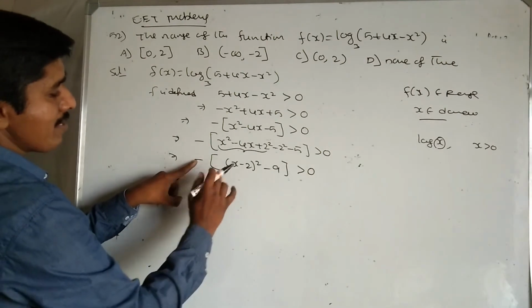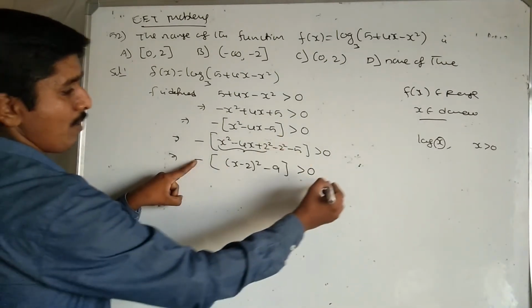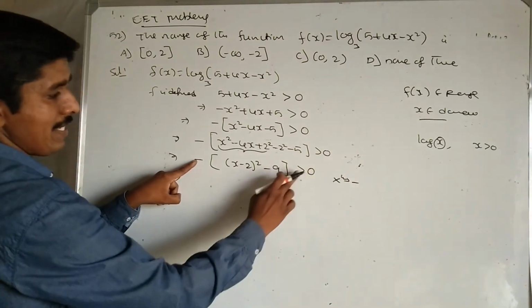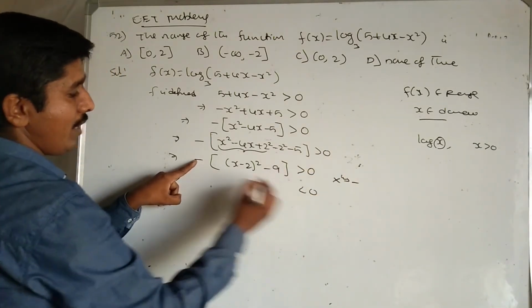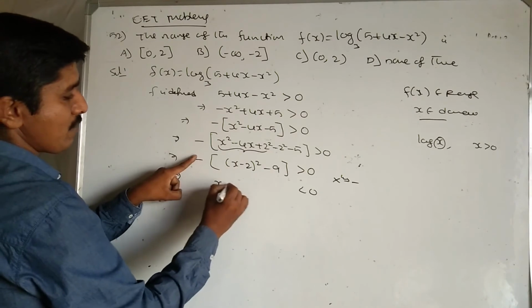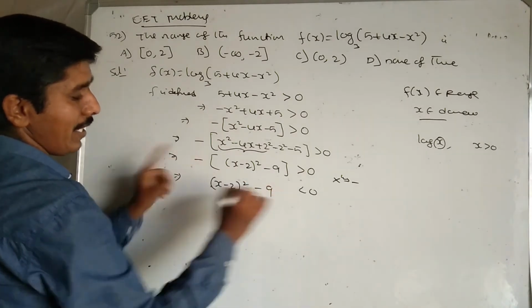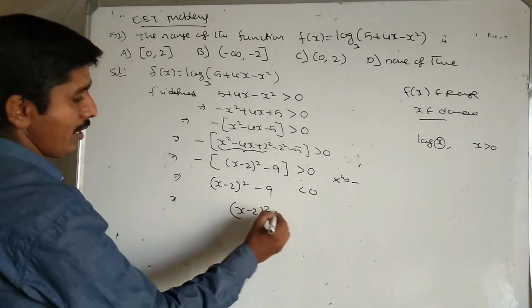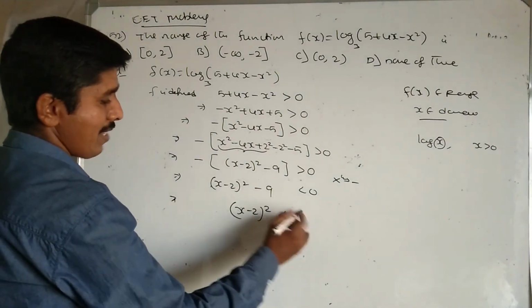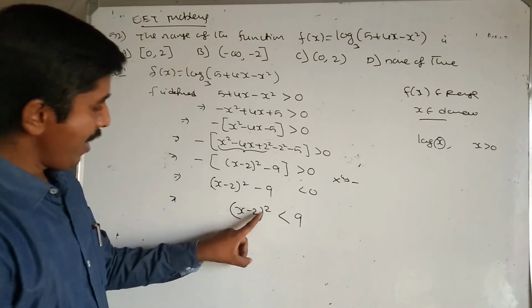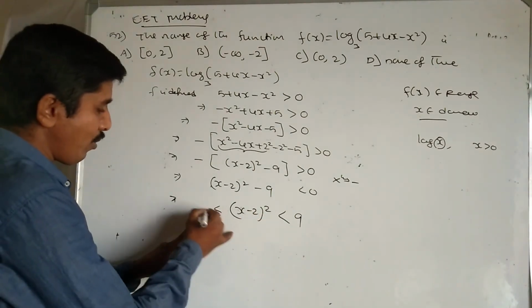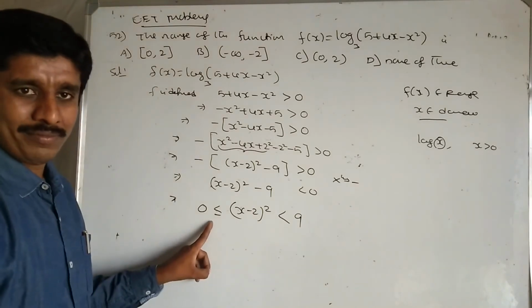Here we are multiplying minus on both sides. Multiplying minus on both sides means the inequality changes: this is less than 0, minus becomes plus, x minus 2 whole square minus 9. Here x minus 2 whole square is less than, taking to the right side, minus 9 becomes plus 9. But a whole square is non-negative, means its value is greater than or equal to 0.